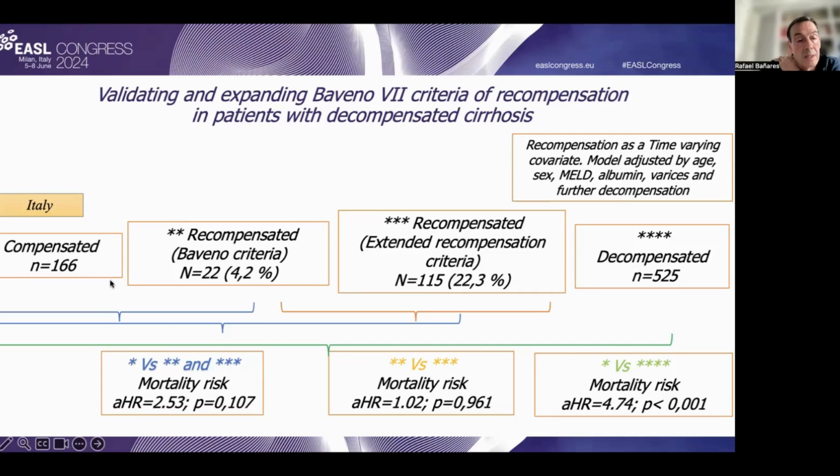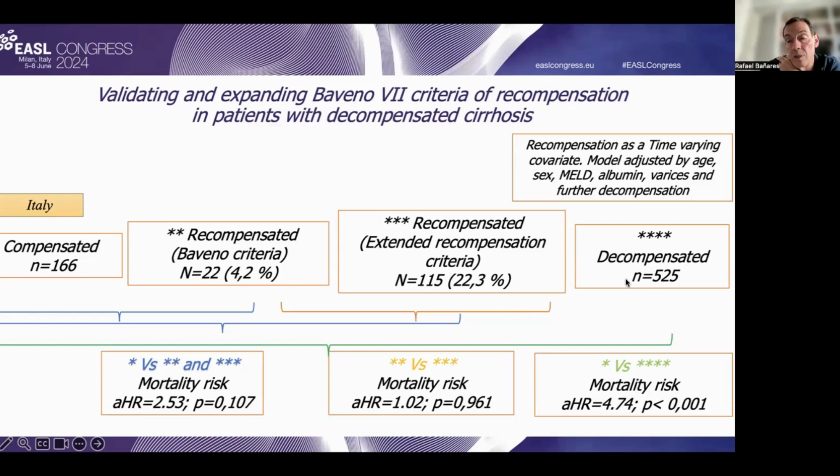As you can see here, the risk of mortality in those patients previously compensated or who obtained recompensation after Baveno criteria or after extended Baveno criteria showed no significant difference in mortality, indicating that both ways of being recompensated had an important impact on survival, with a mortality rate similar to those patients with compensated disease.